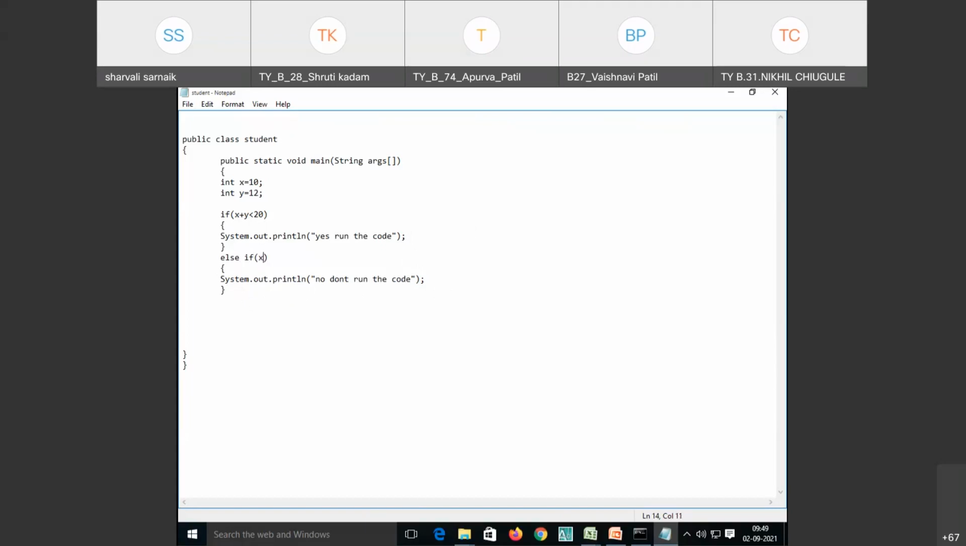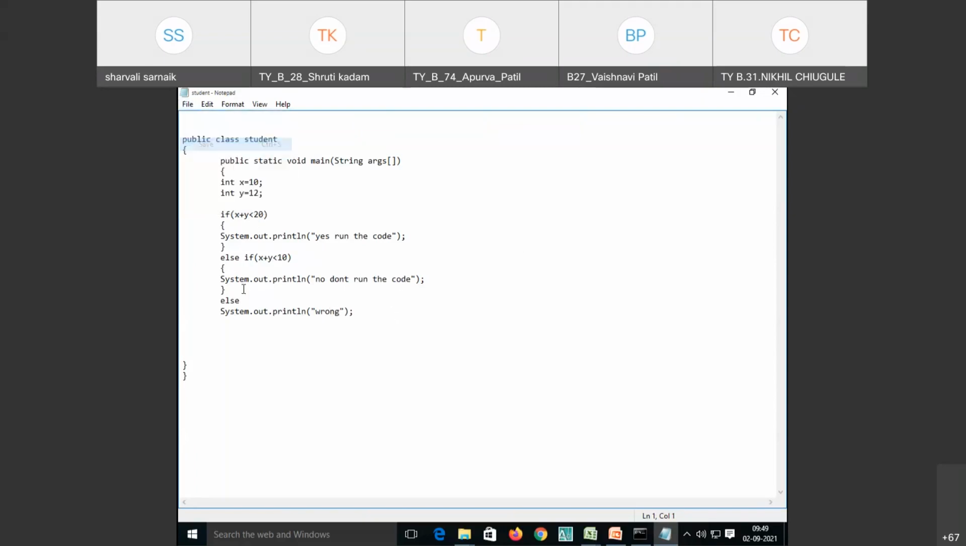So I'm giving another condition as x plus y less than 20. First I will give greater than 20, then x plus y less than 20. If this is true, then it will run the first line. Then I'm writing x plus y less than 10, then run the other code. If not, meaning both statements are false, then print wrong.